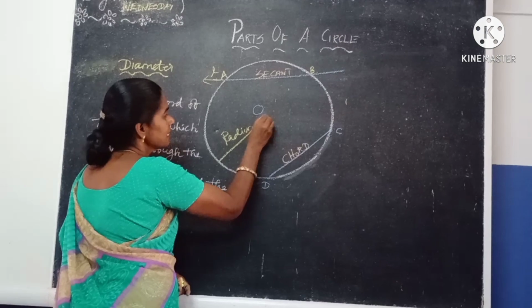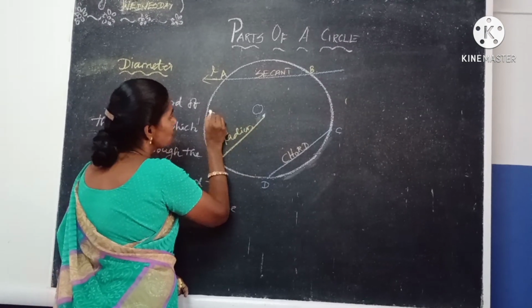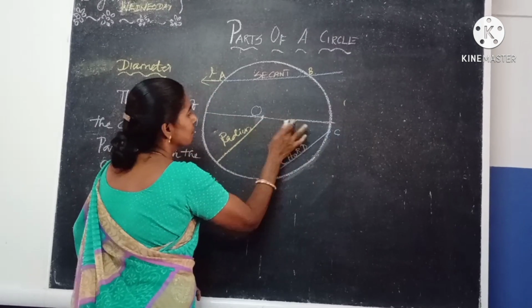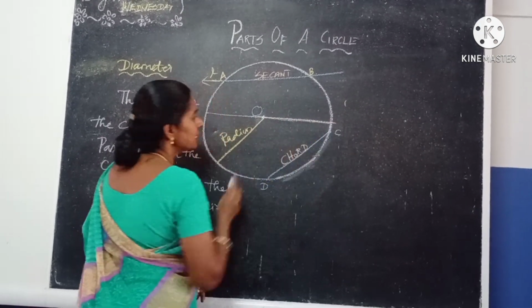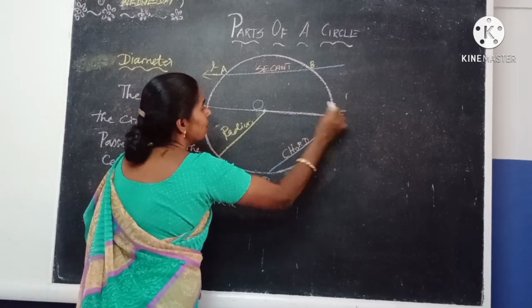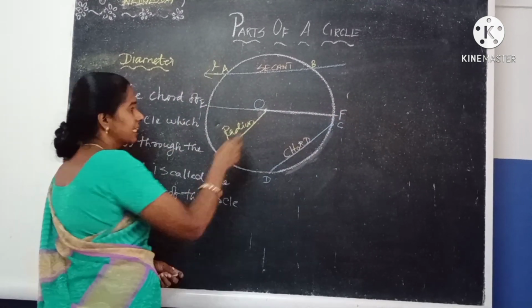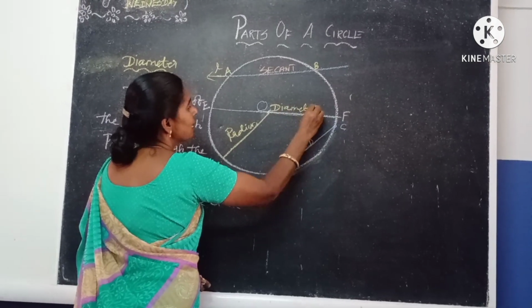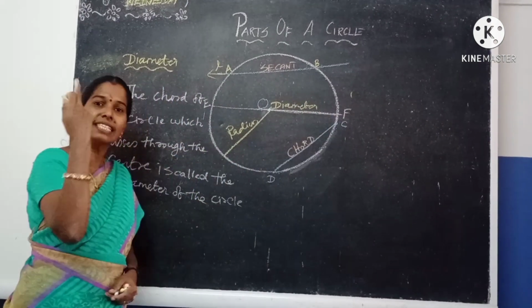Here, this is the center of the circle. Here I am going to draw one line. You see, this line passes through the center. Shall we give the name EF? So what is the name of this line? Yes, it is the diameter, because it is passing through the center as well as it joins 2 points on the circle.